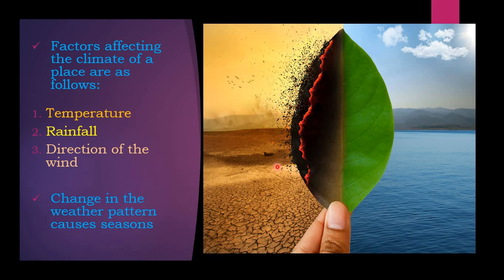There are examples where this has taken place. So these are the factors which affect a place. Change in the weather pattern causes seasons.